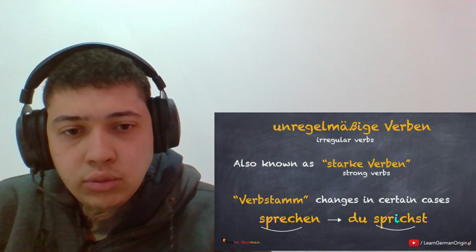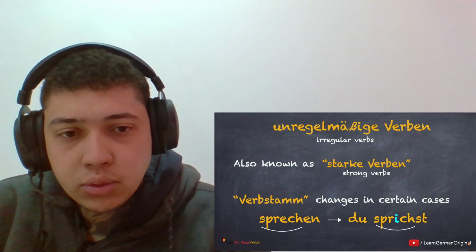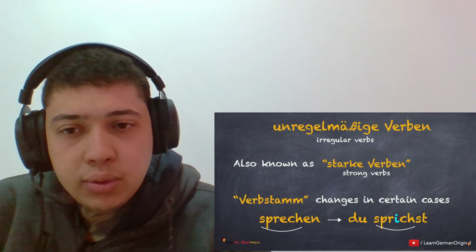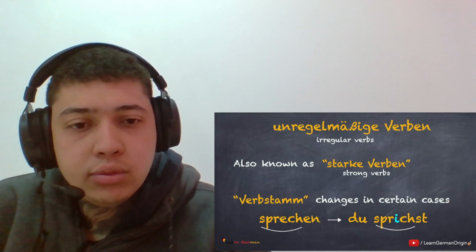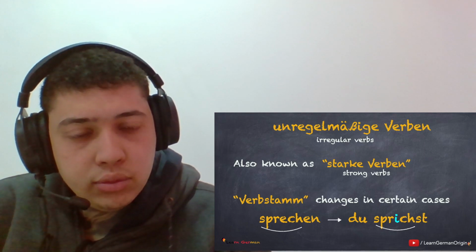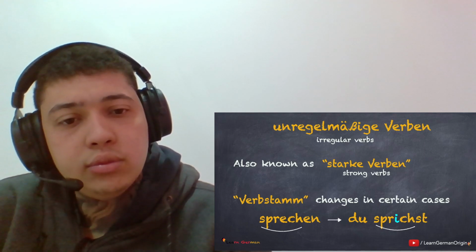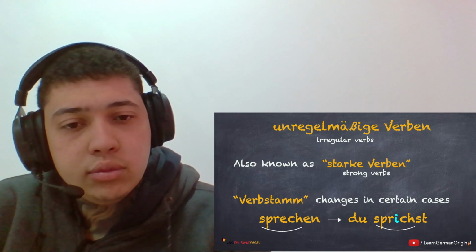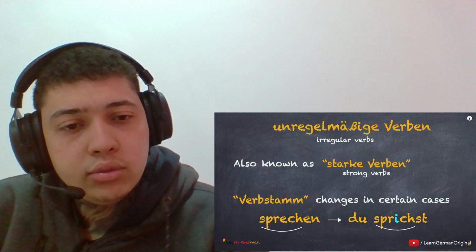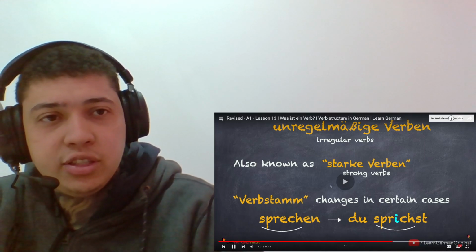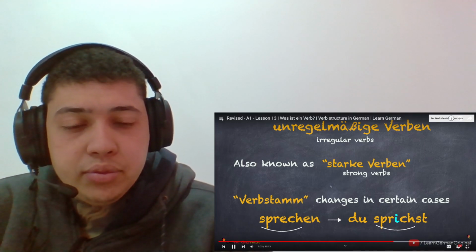When we conjugate this verb, the Verbstamm changes and the ending is added according to the subject. In this case, du is the subject. The conjugated verb will be sprichst. Du sprichst. First, the Verbstamm changes.